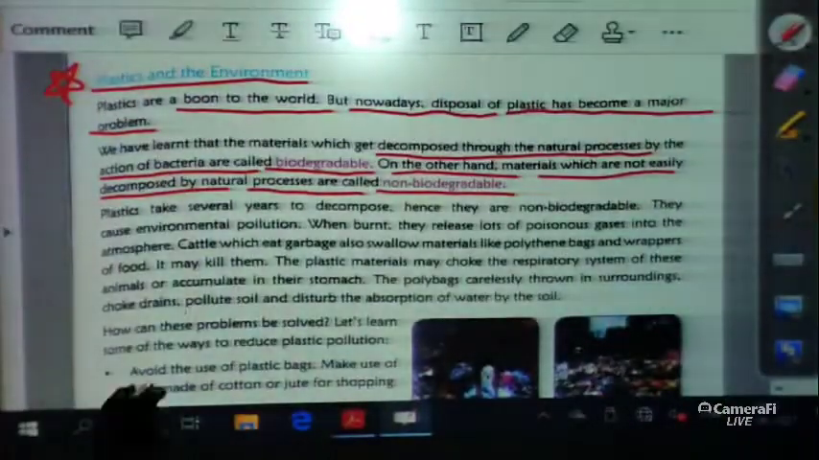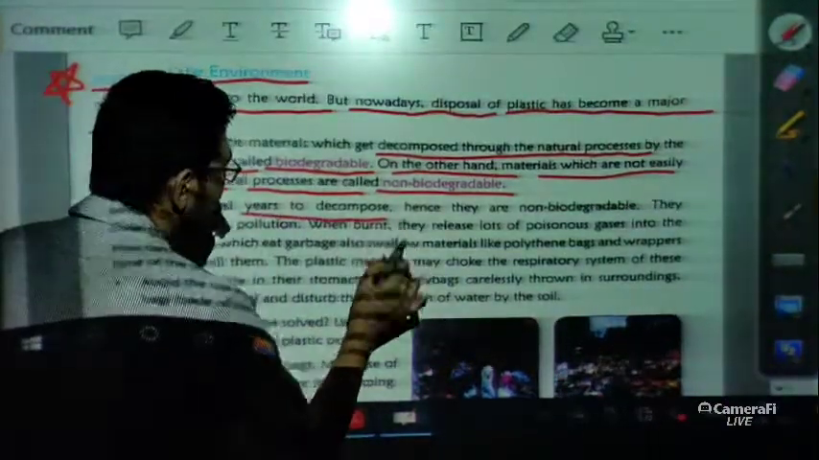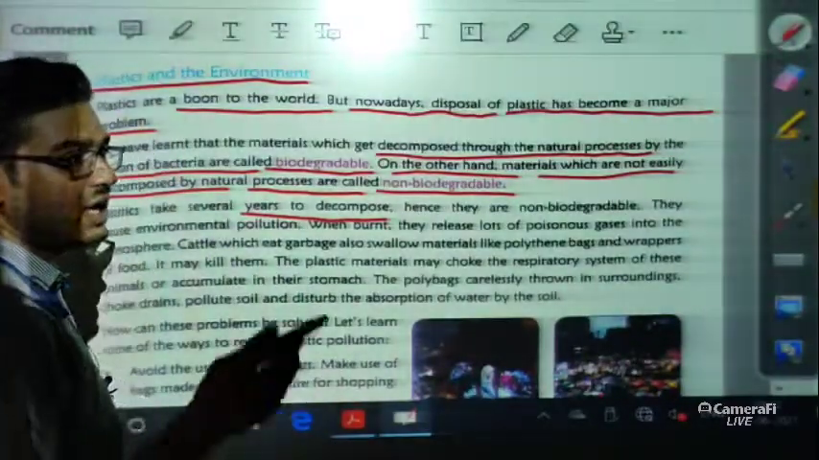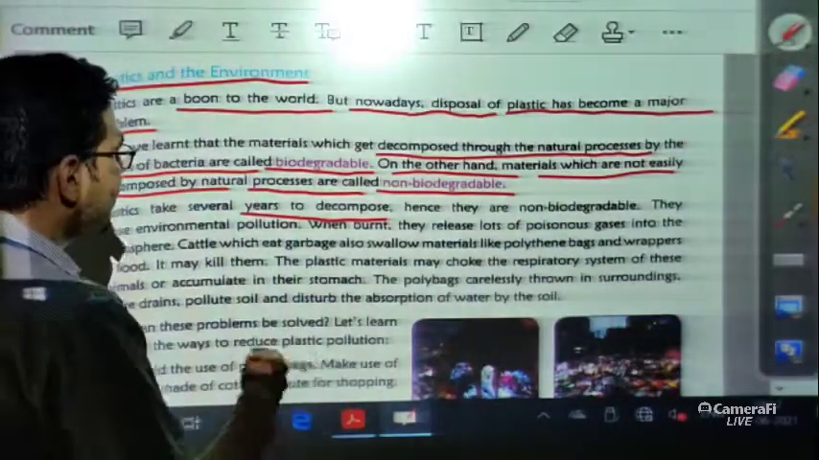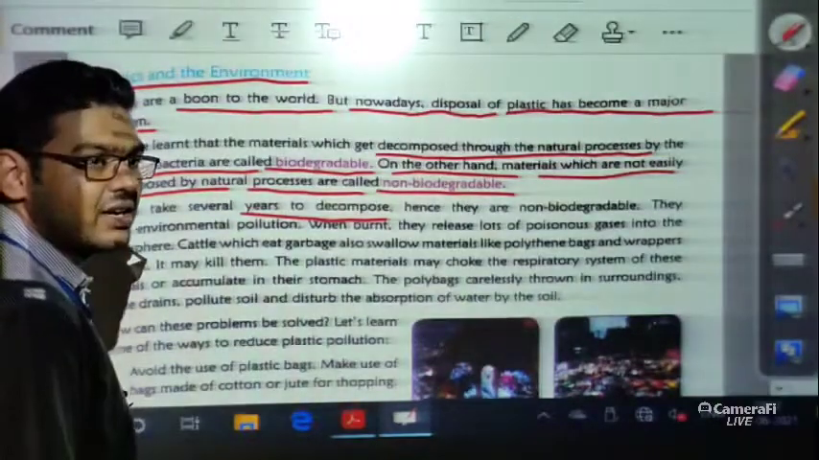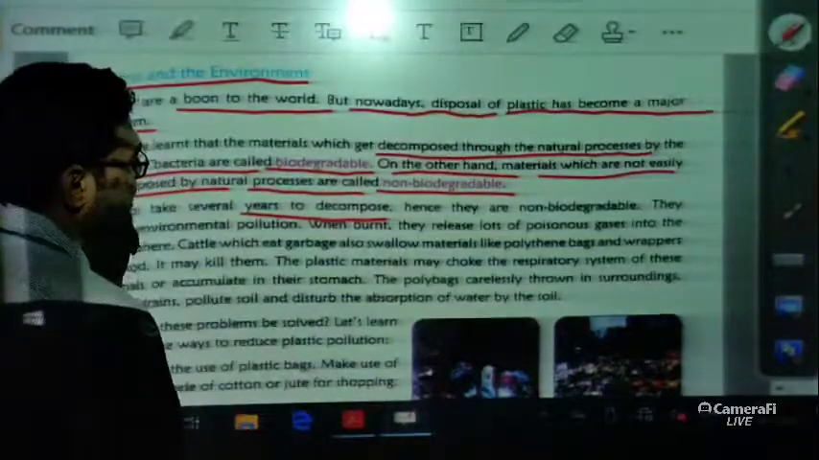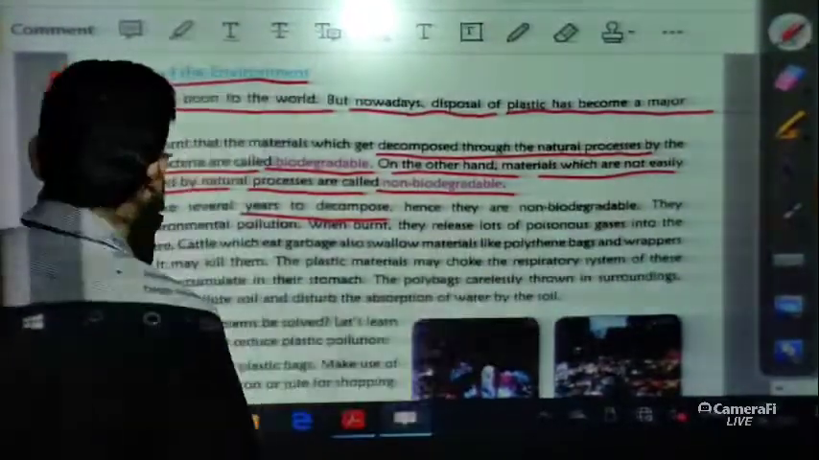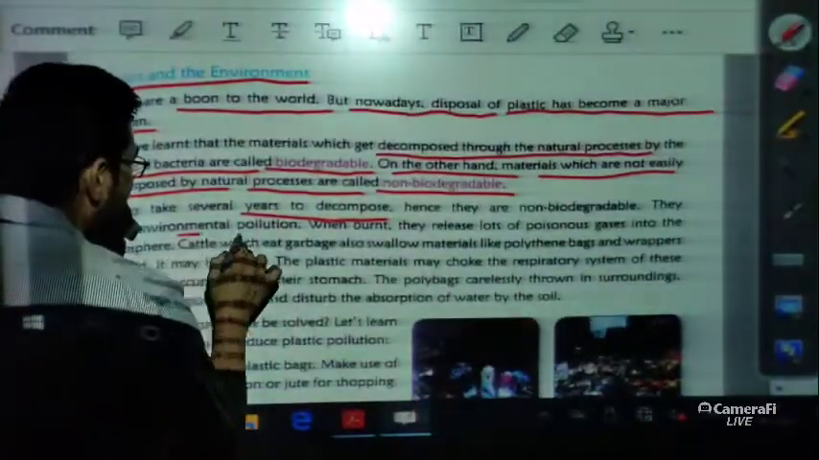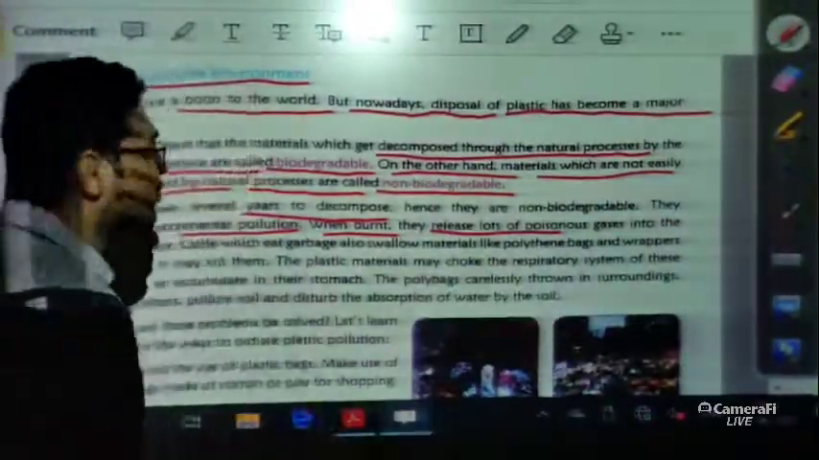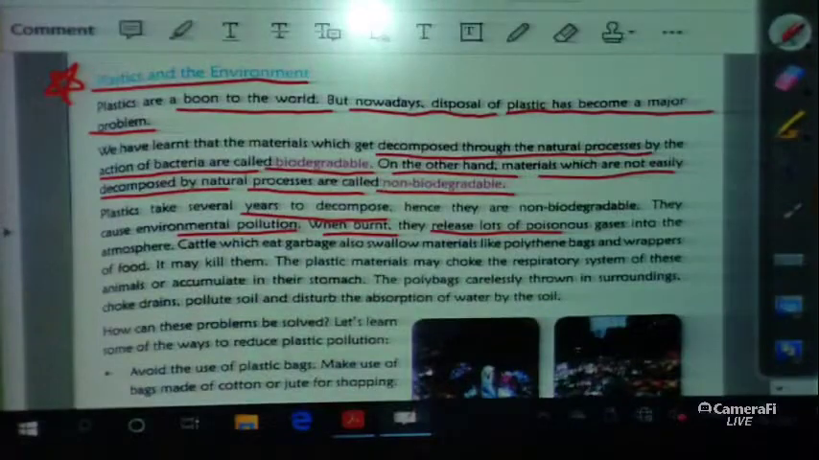Now plastics take several years to decompose. That means if we put a piece of plastic in sand or soil, after a few years the plastic will be intact, it will not get mixed. That's why they are called non-biodegradable. So they cause environmental pollution. When burnt, they release lots of poisonous gases into the atmosphere.